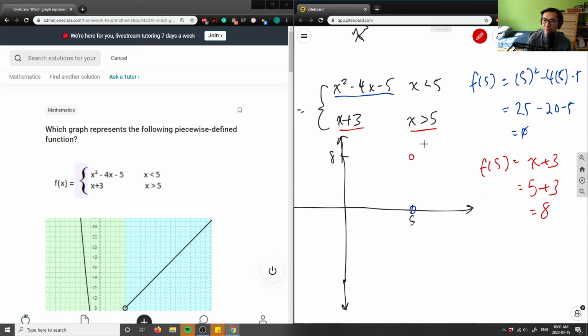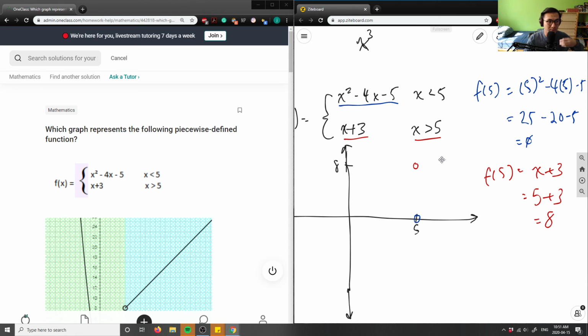Let's plot my red function here first. It's an easier function to plot just because I know it's a linear function. So the slope is simply 1, right? So my next point, for example, would be rise and run both 1. So my next x value would be 6, and then I would have 9. So I would get something like this. Or sorry, I was going to do that in red for you. Red here, and for the sake of space, I'm just going to plug in one point, right? So again, I have a point here, so this is going to go this way and extend this way.